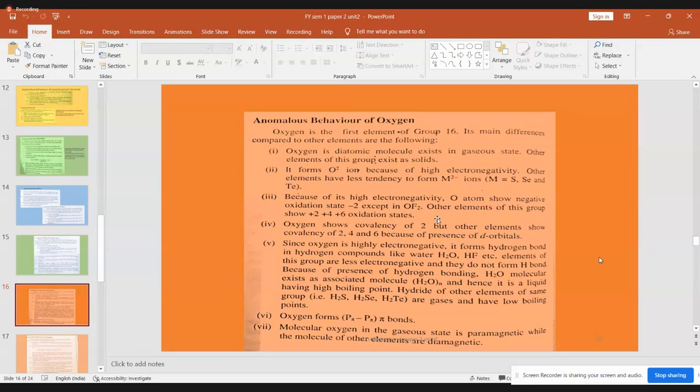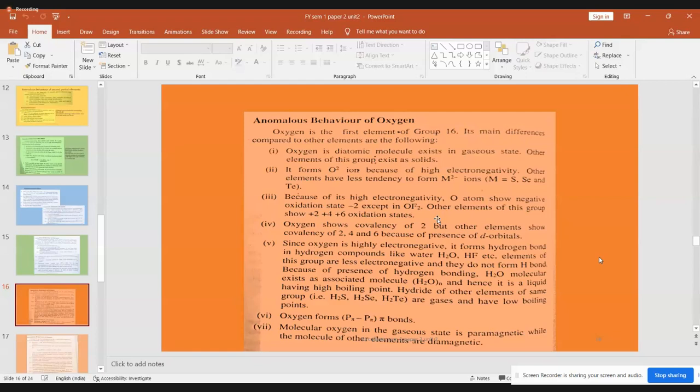But there is no d orbital available for oxygen to exhibit any higher covalency than 2. So this is another difference between oxygen and its other elements. Anomalous behavior generally talks about some unique, special behavior of the element we are discussing. So anomalous behavior of oxygen talks about the special nature of oxygen.